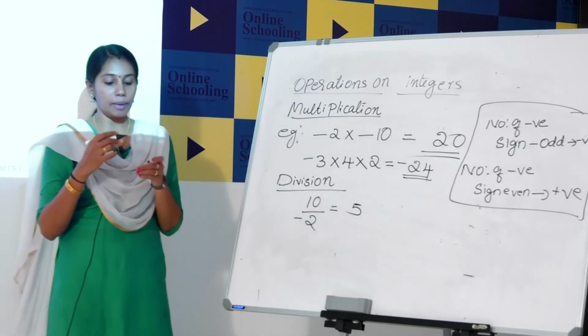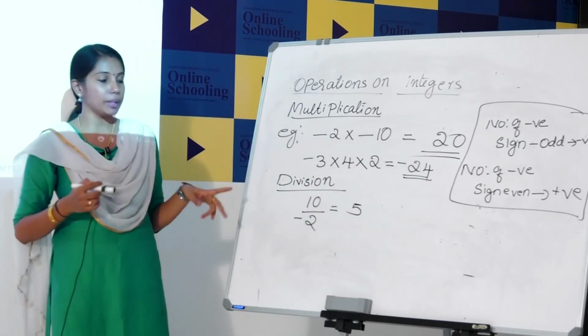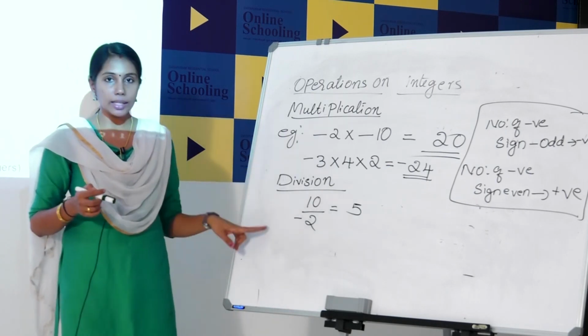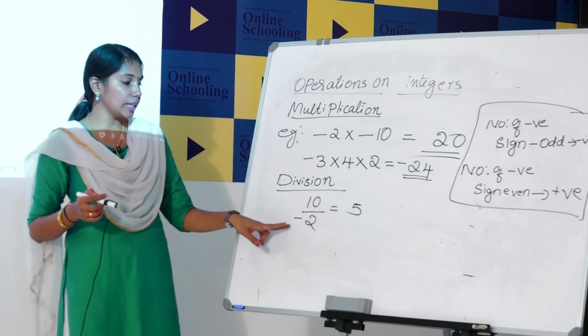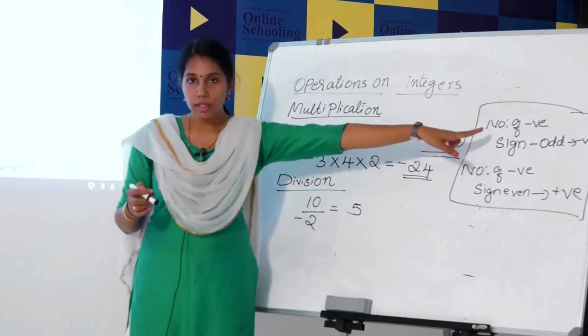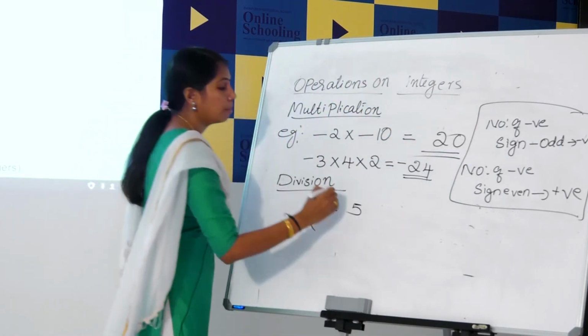Then, same like multiplication, the same rule of multiplication applies. How many negative signs are there? Only one negative sign. The number of negative signs is odd. So, the answer is negative, minus 5.